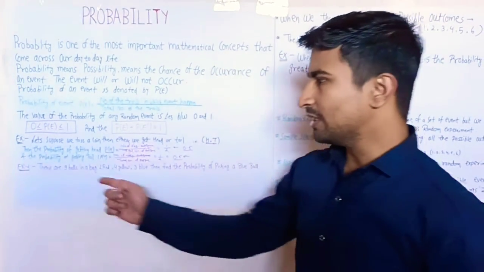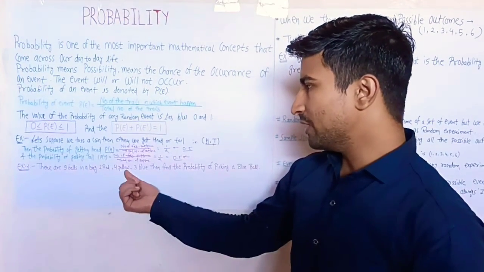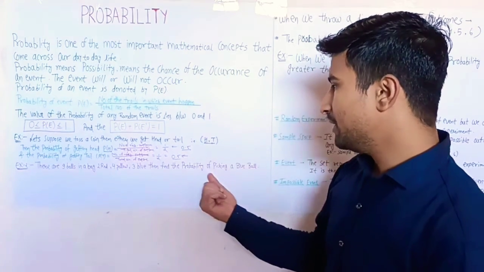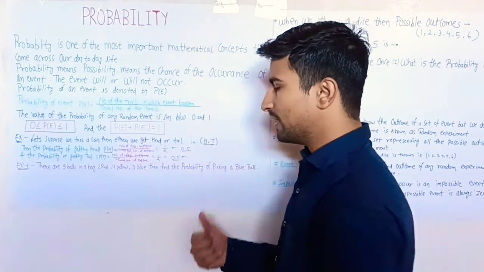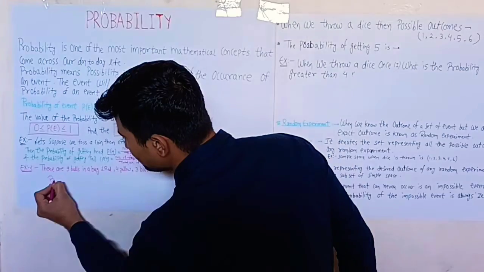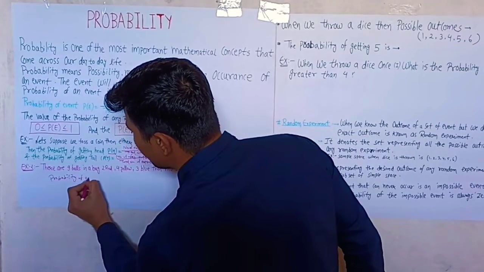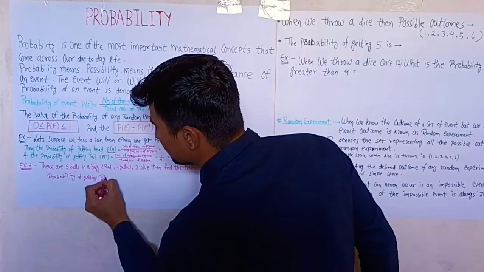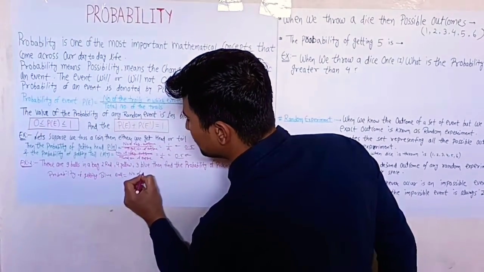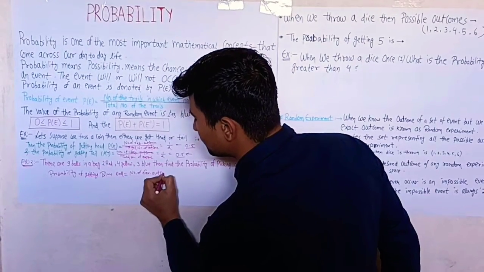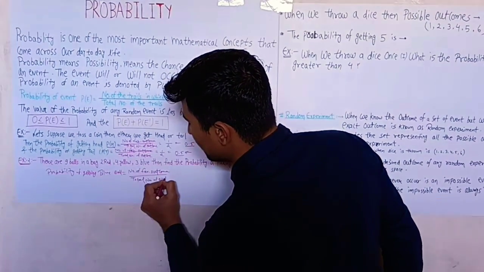The next example: there are 9 balls in a bag, 2 red, 4 yellow, 3 blue. Find the probability of picking a blue ball. Probability of getting a blue ball is equal to the number of favorable outcomes upon the total number of outcomes.